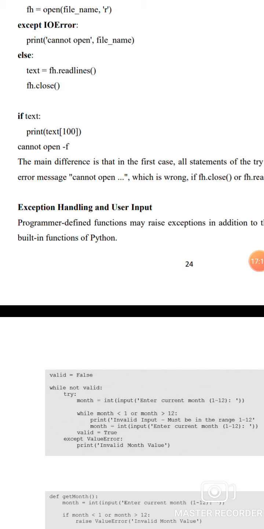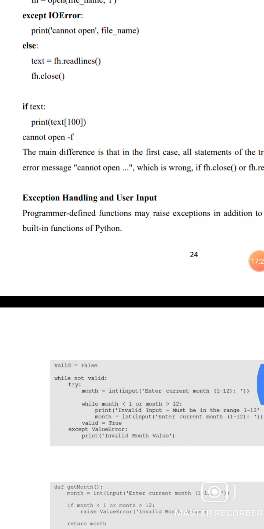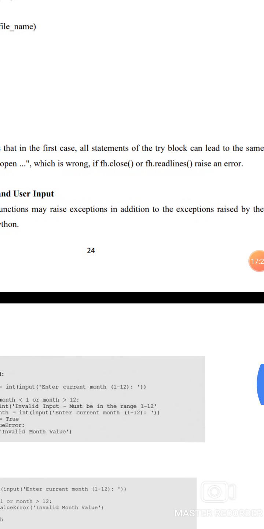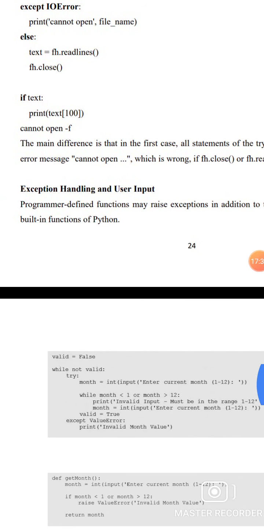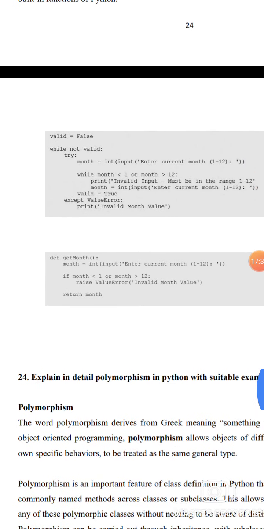The main difference is that in the first case, all the statements of the try block can lead to the same error message, cannot open, which is wrong. If fh.close or fh.readlines raises the error, the exception handling is wrong.